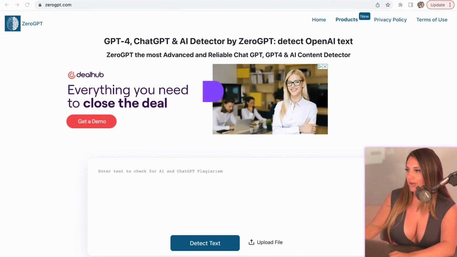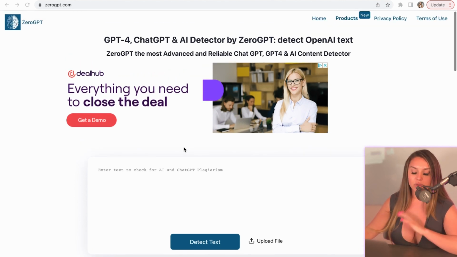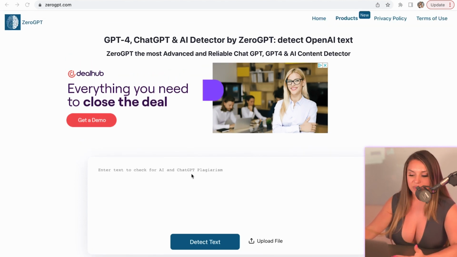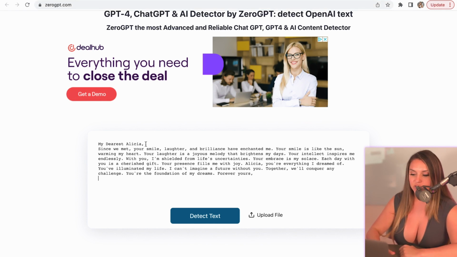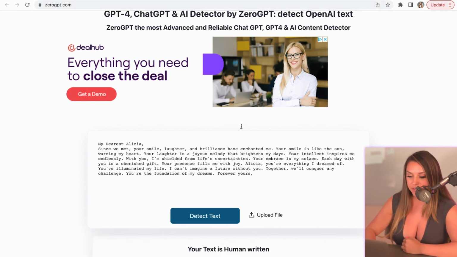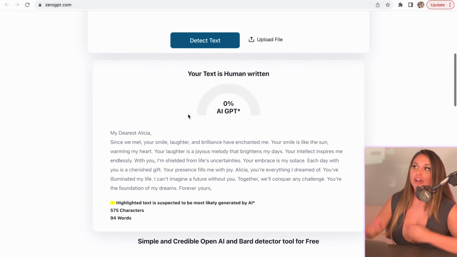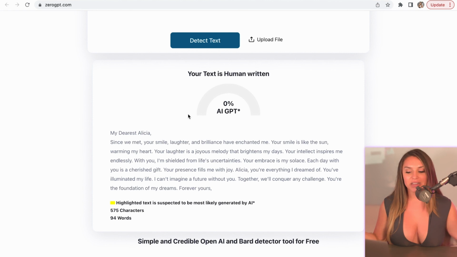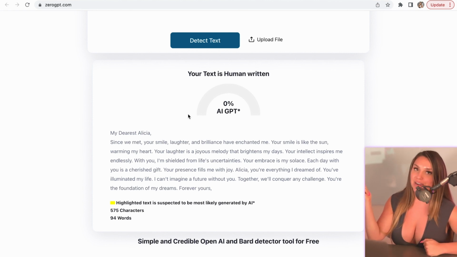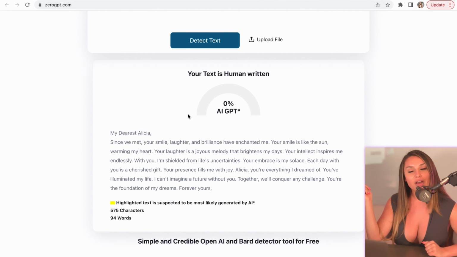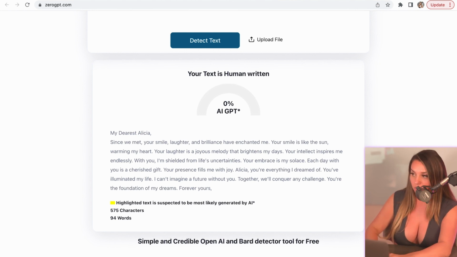So it's pretty cool. I'm going to share with you some love letters that I was written, and we're going to see whether they were AI generated or not. So let's check out this first one. Once we go to the site, guys, it's pretty simple, XeroGPT.com, and you literally just copy and paste your text right in and hit detect text. And then within seconds, it tells us your text is written by a human. So thankfully, this guy can go on a second date with me because his love letter was real. It even tells you the character count, all that, just in case you wanted to know.